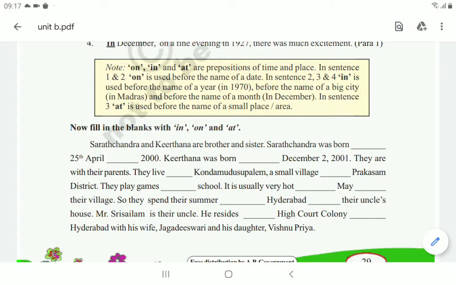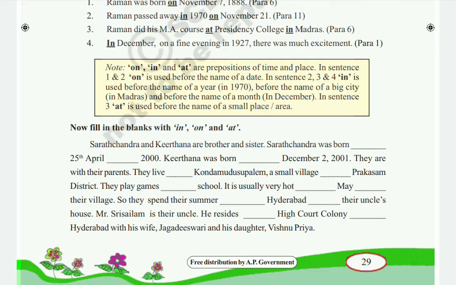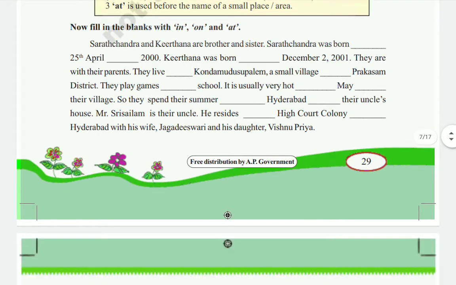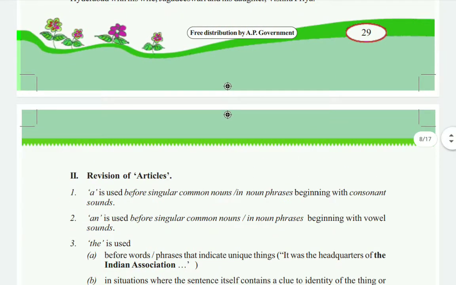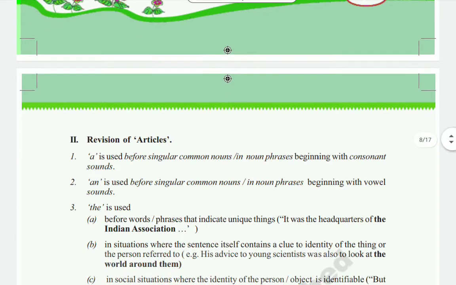Okay. So like this, here we have to fill these blanks with the proper prepositions. So all of you should complete this one, children, according to the instructions. Okay. So next we will go for the next one. Here they are given some articles also again. So the articles are nothing but, what are the articles actually?